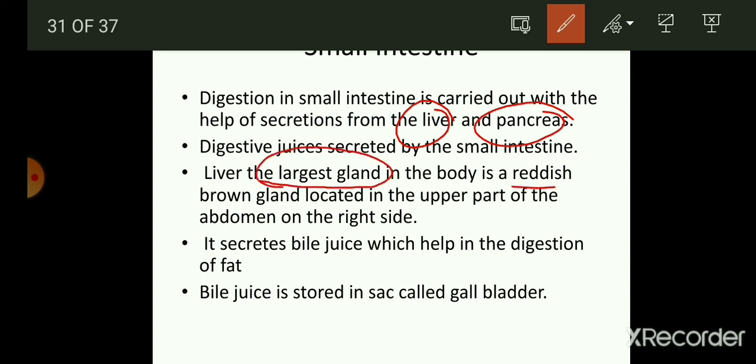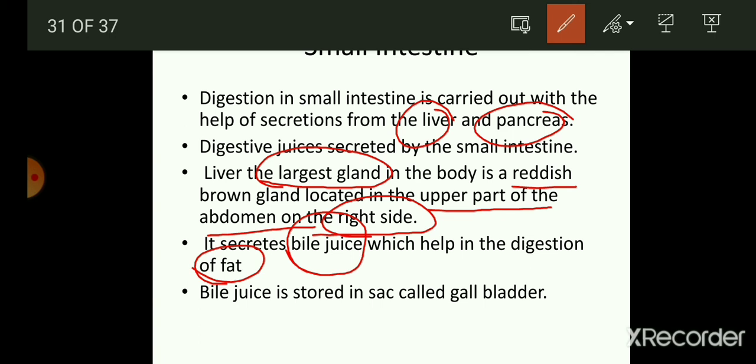The liver is the largest gland in the body. It is a reddish brown gland located in the upper part of the abdomen on the right side. So this is the position of the liver. Thereafter, what does it do? The liver secretes bile juice, which helps in the digestion of fat. Students, fat is not digested if the bile juice is not secreted. So that is why the proper functioning of the liver is very important.